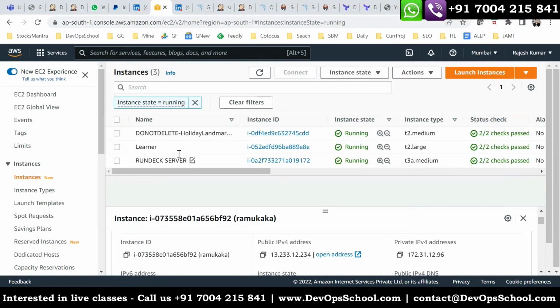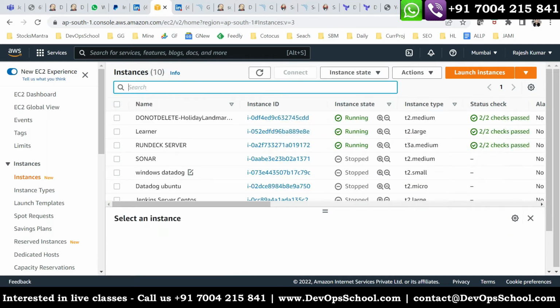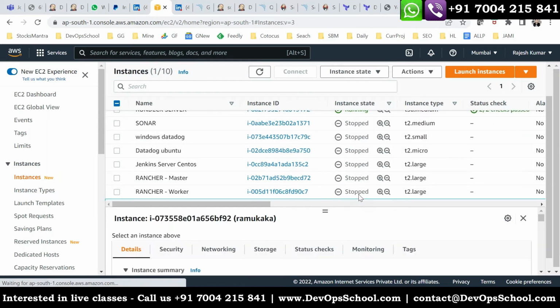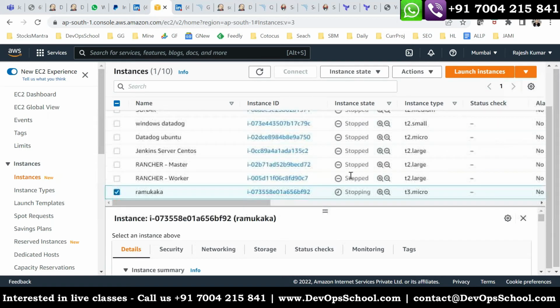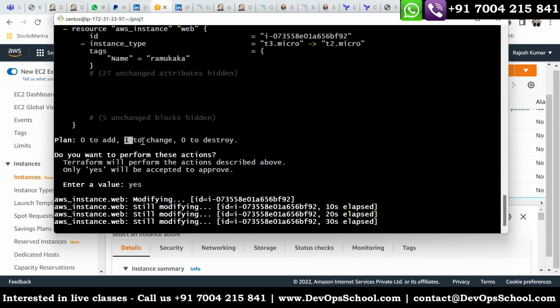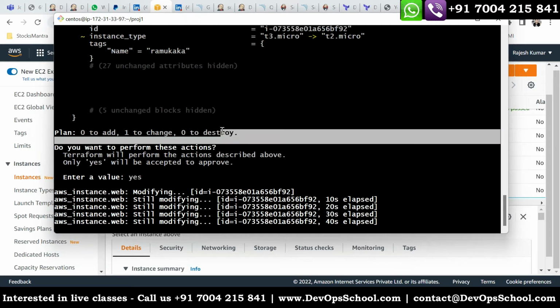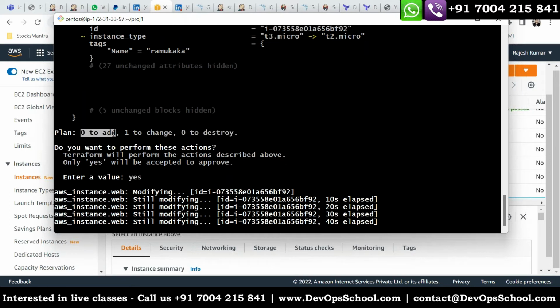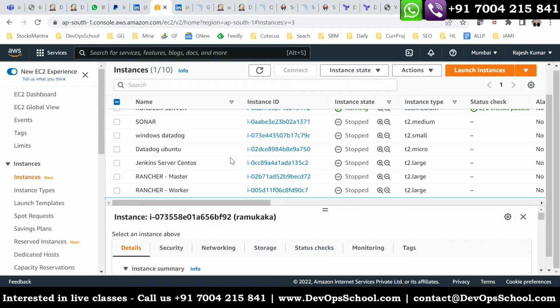Refresh. Okay, I got it. So basically they're doing the same thing. They are stopping it and then changing it. That's possible. So here it's considered to be changed. Yes. But something which cannot be changed, then what they will do, they will destroy first and then they will add. So that all depends on your API resources, that means provider.